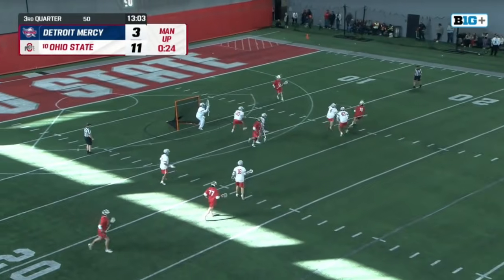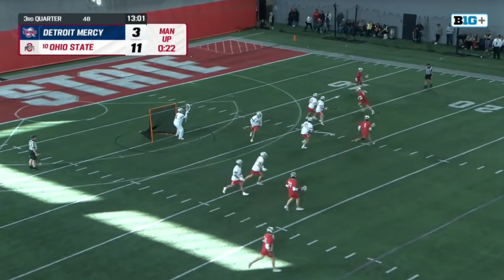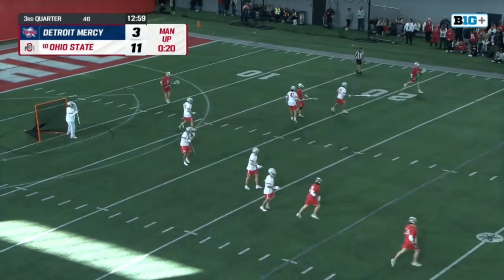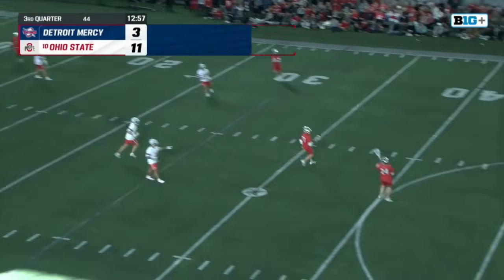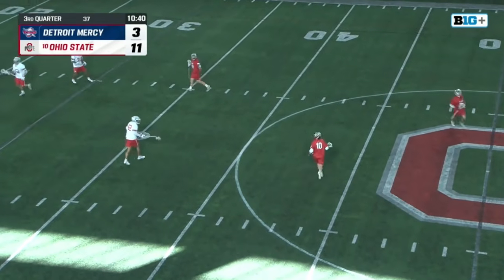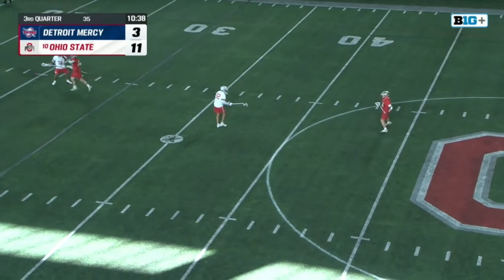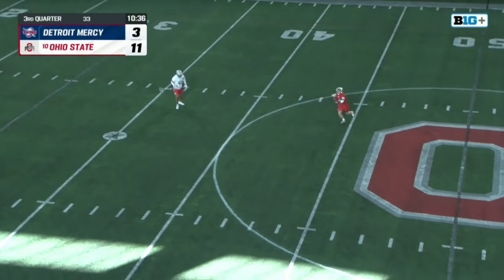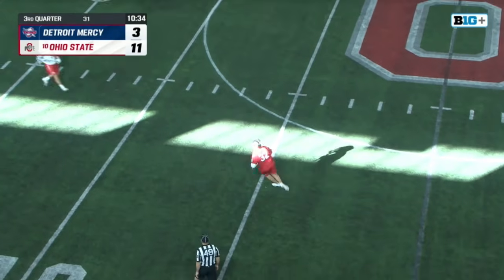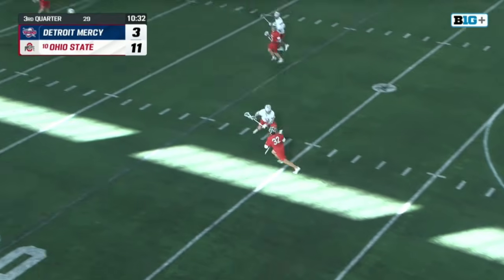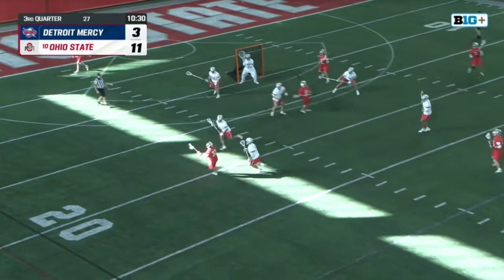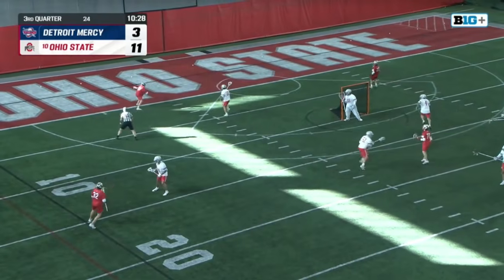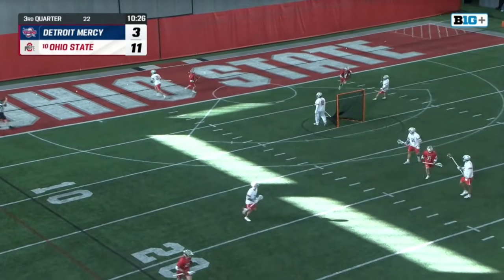The sophomore midfielder looking to attack, leads off to his right. 20 seconds here on the man up for Ohio. Test to face the top 10 team in the country to start off your real campaign. But you know what? Obviously, there's the saying, iron sharpens iron. So you know what? Maybe a little bit of a trial by fire, but this could be valuable experience. And you can feel like when you go into league play after Ohio State and Michigan.